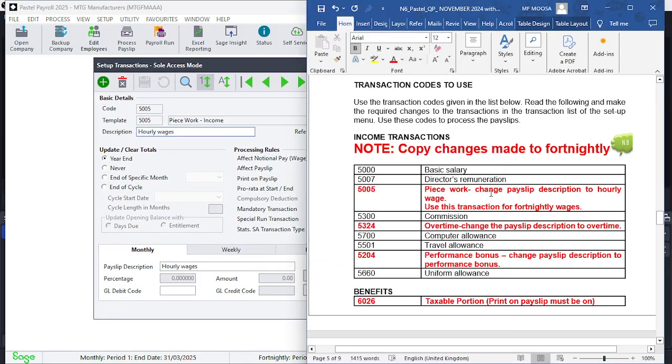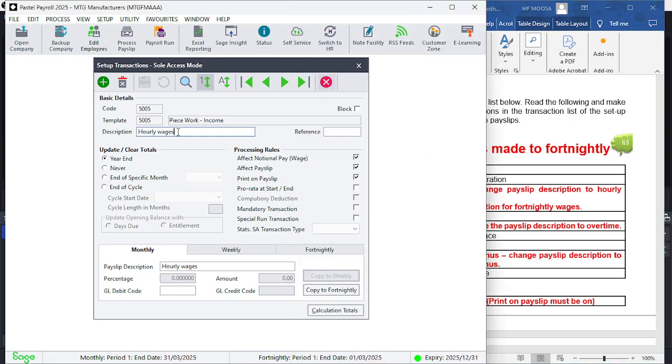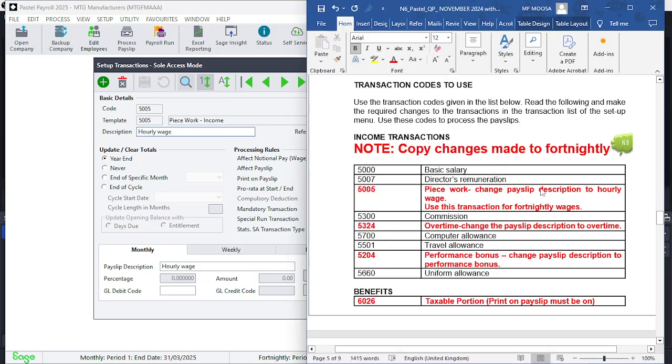They're saying change the description to hourly wage. You'll notice that I've already done that for you. I've got wages, it should be wage. Let's get that changed, and you'll find that by saving it, it accepts that. So this is how you go about making those necessary changes.